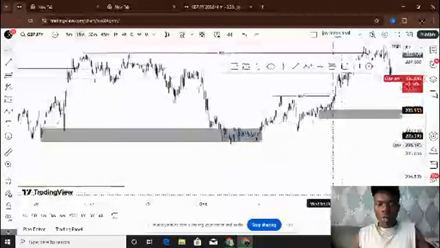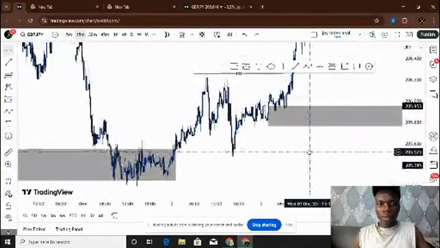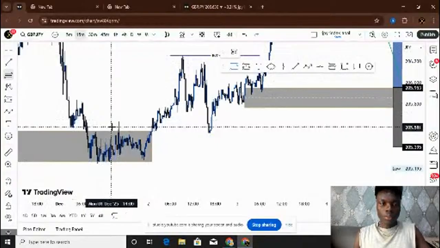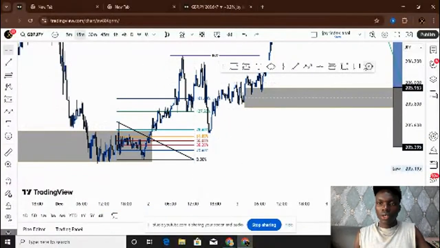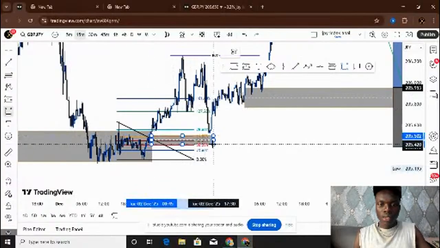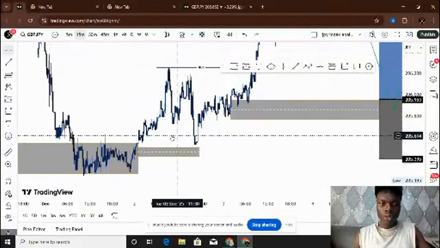What we are looking for is a better place of entry. If I mark out this zone, it's still going to give me the same stuff, my 50% and all of that here, which is the reason why we got this buy to the upside.